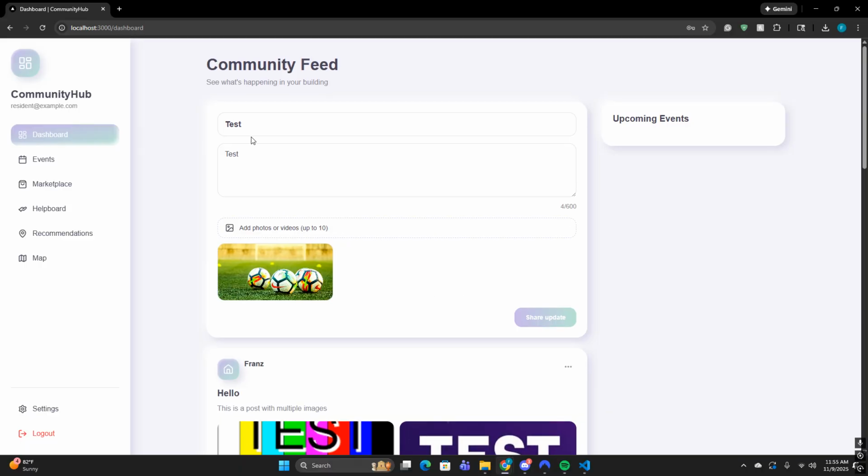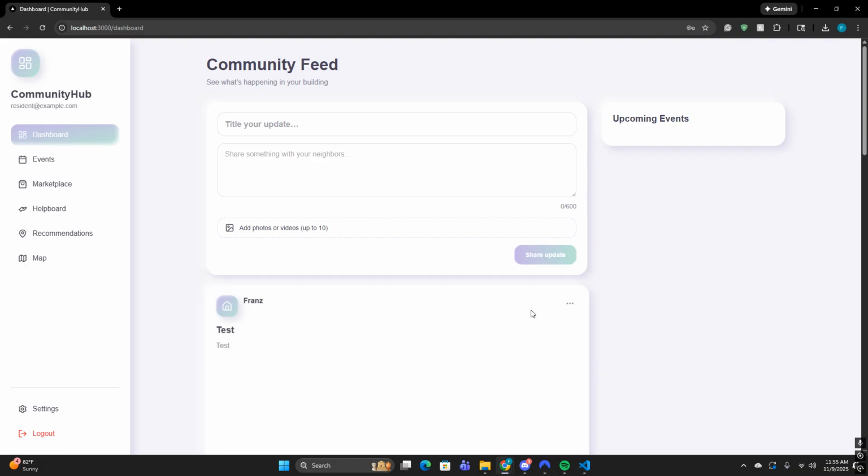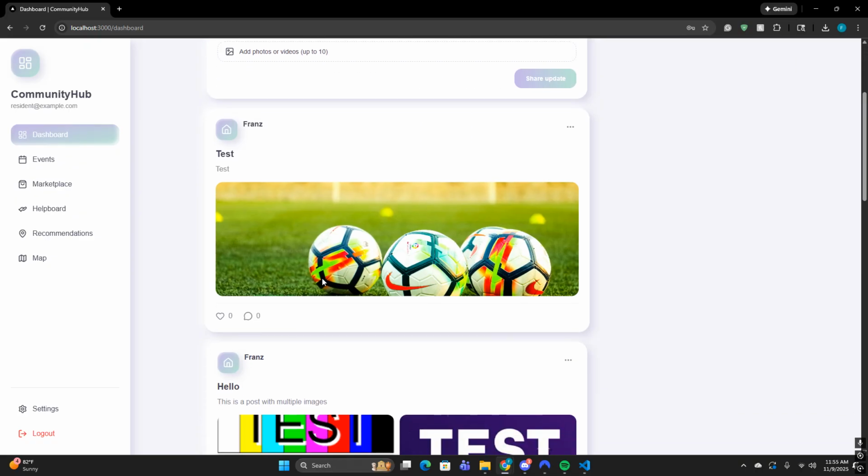Just as a quick test post, we can see that it is possible for users to come in and title their cards, give a description, upload up to 10 photos. Videos also work. Unfortunately, I don't have a video on standby to upload right now. But yeah, we can see then it's posted by the user that you were logged in as. Appropriate text goes through and images.